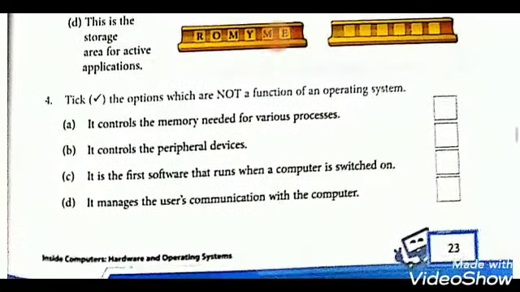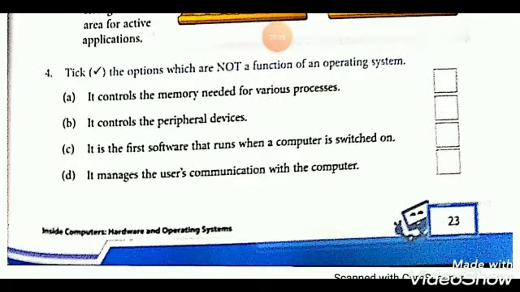Question 4. Tick the options which are not a function of an operating system. It controls the memory needed for various processes. It controls the peripheral devices. So this is the wrong sentence.